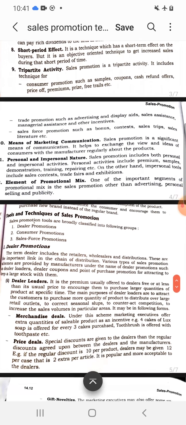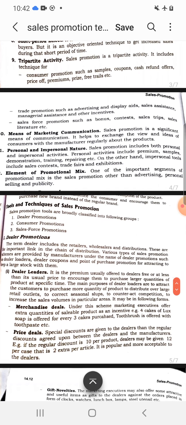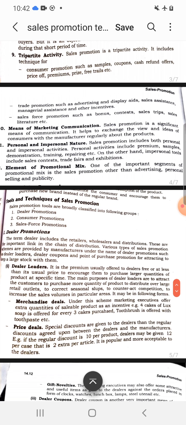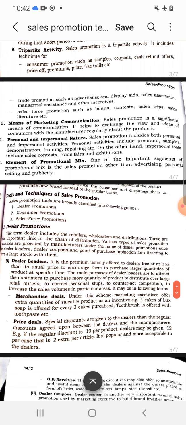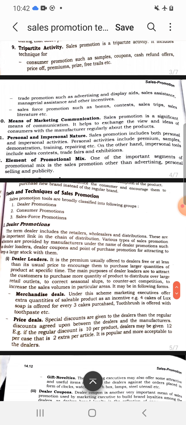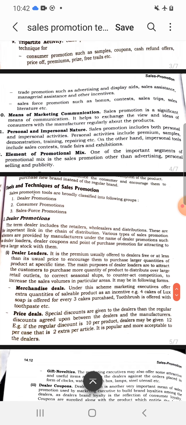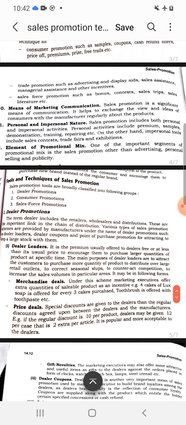Means of marketing communication. Yes, sales promotion is one of the tools of marketing communication. It is one of the promotion mix which informs the consumers, dealers about arrival of the new product into the market, and various gifts, novelties, coupons and offers which are available to them.